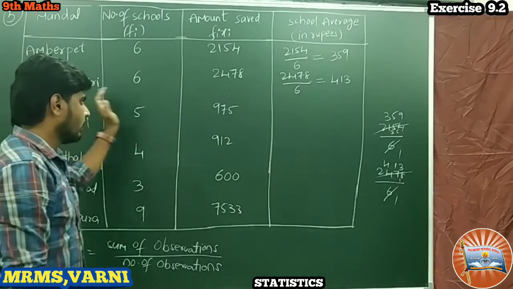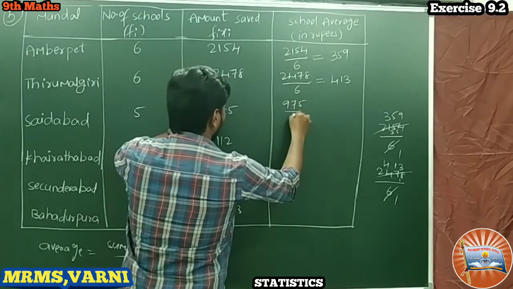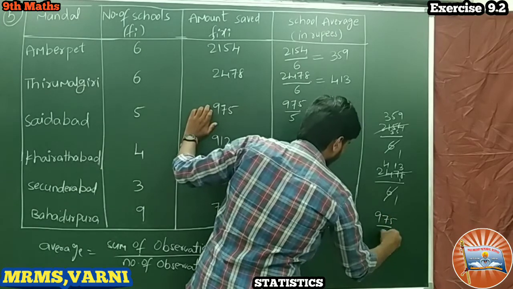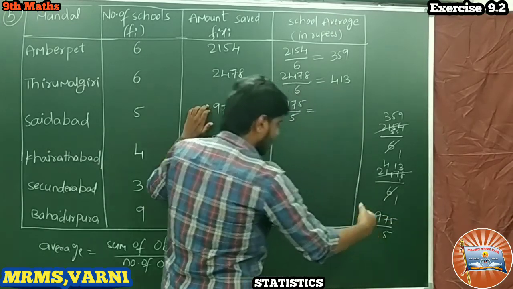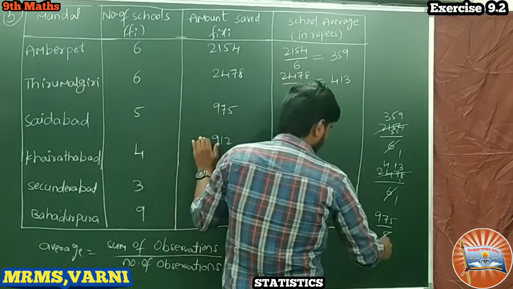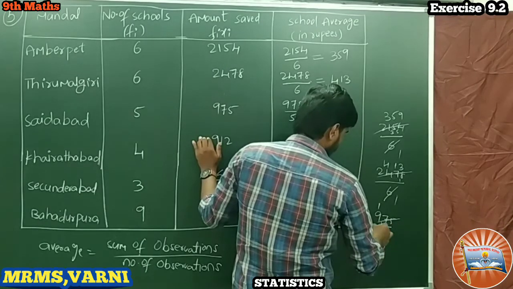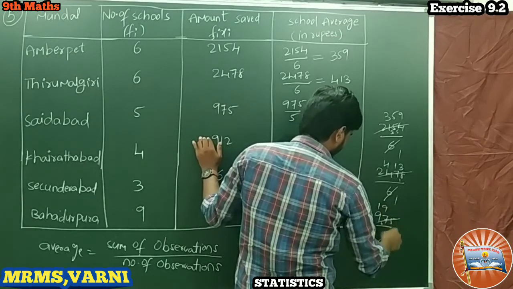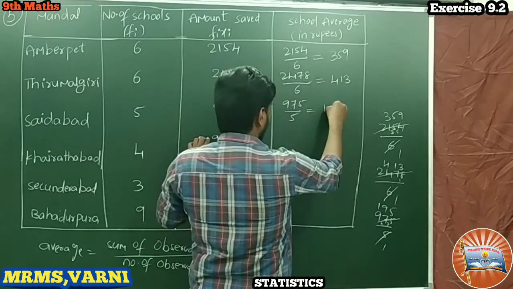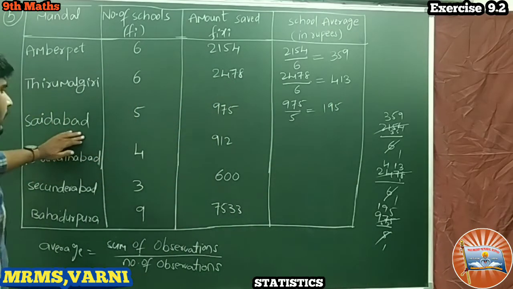Next, 975 by 5. This is the sum of observations, the saved amount, by the number of schools. So 5 ones are 5 and 4 is remaining. 5 9s are 45, 2 is remaining, 5 5s are 25, so 195. So 195 is the average saved amount of Saidabad Mandal.